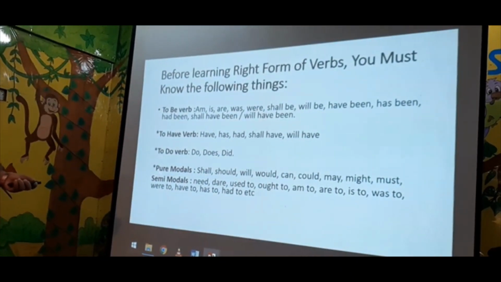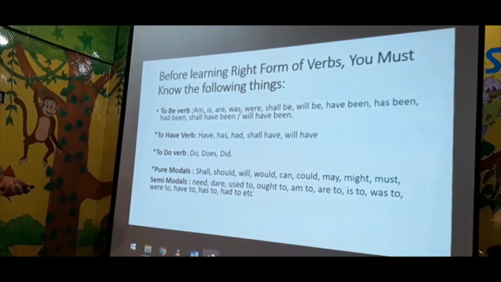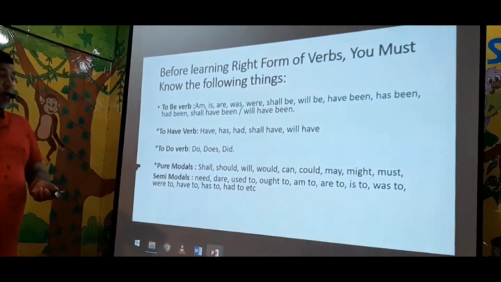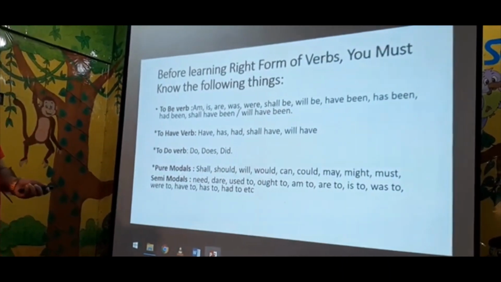And modals. Modals are of two types. One is pure modals and another is semi-modals. Okay, what are the pure modals? Shall, should, will, would, can, could, may, might, must. These are pure modals.